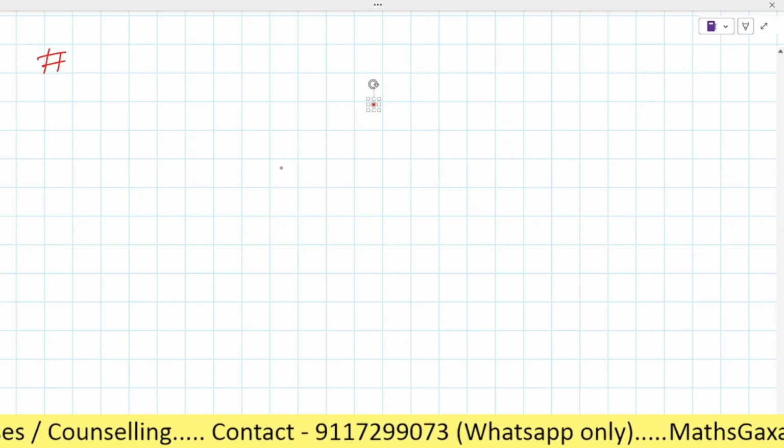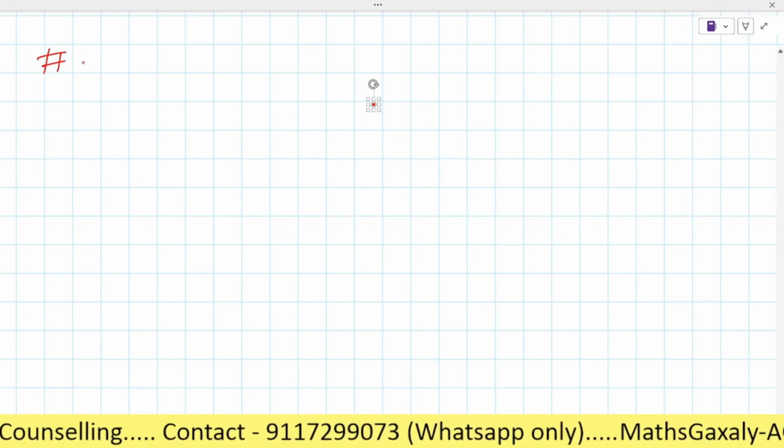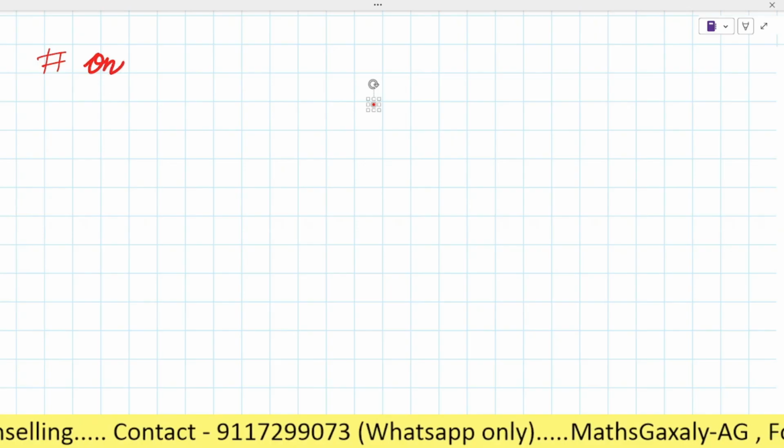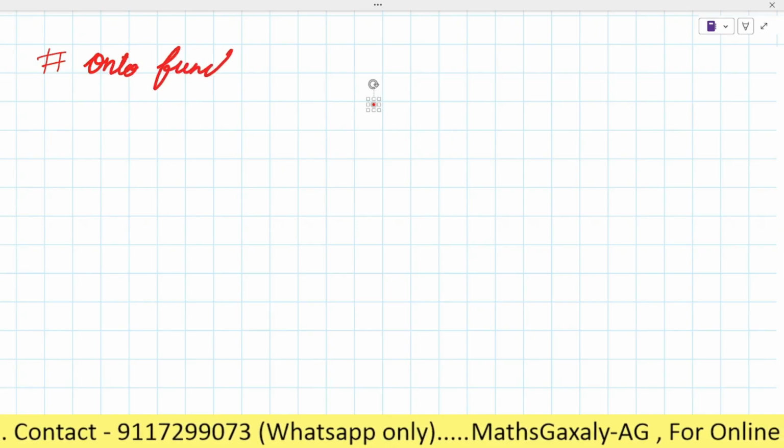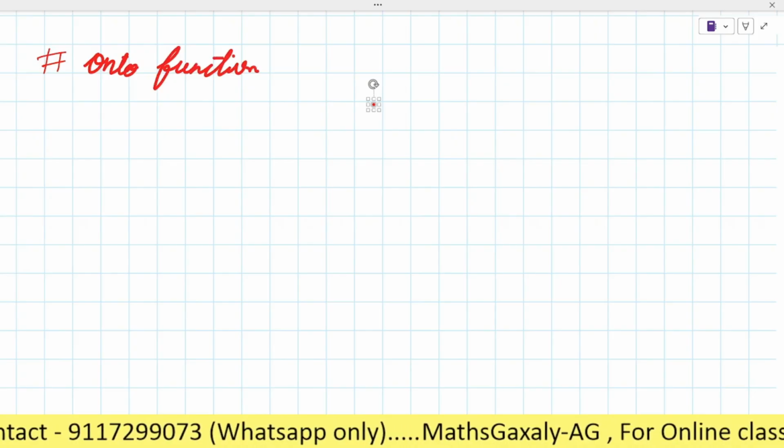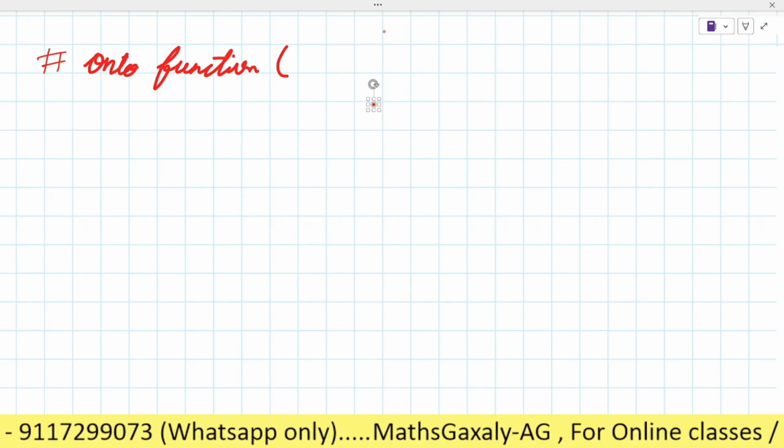Yes, let's see here. So we'll learn about onto function. What type of function? Onto function, right? This is also known as,